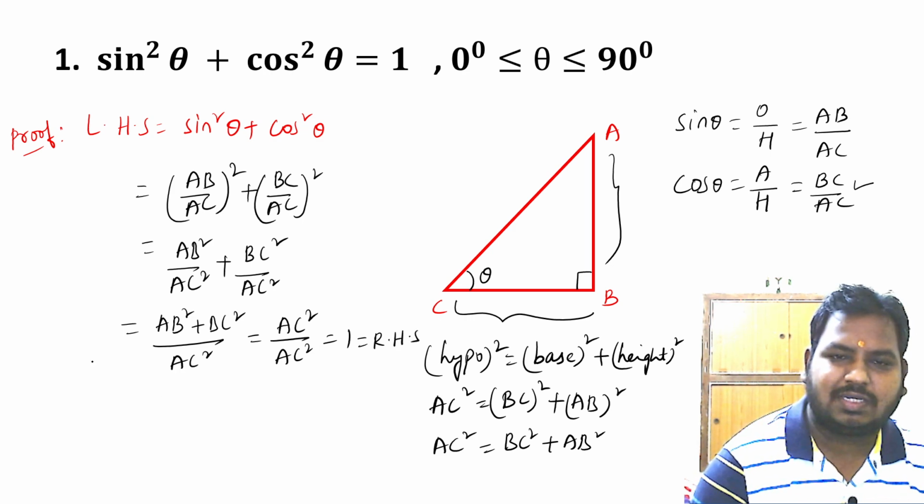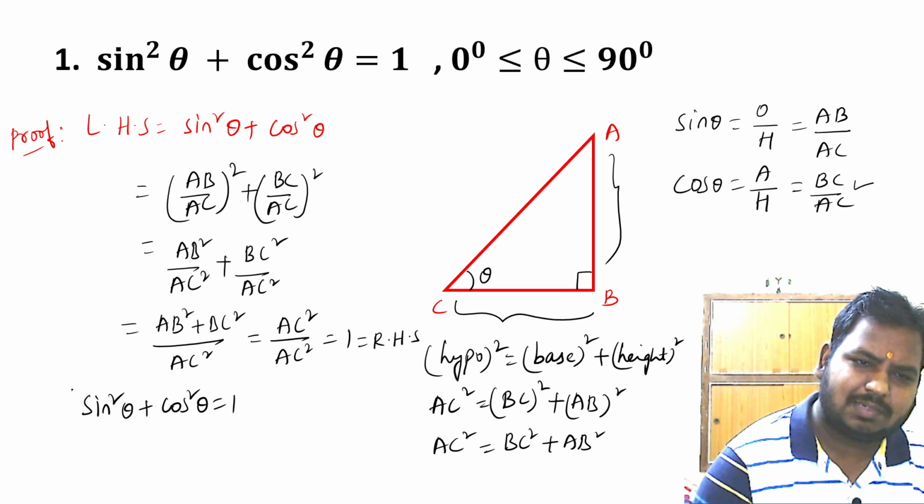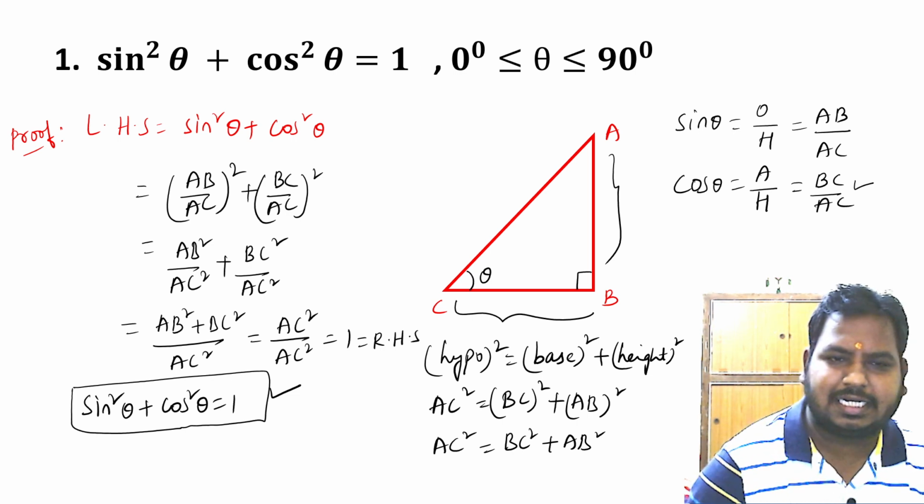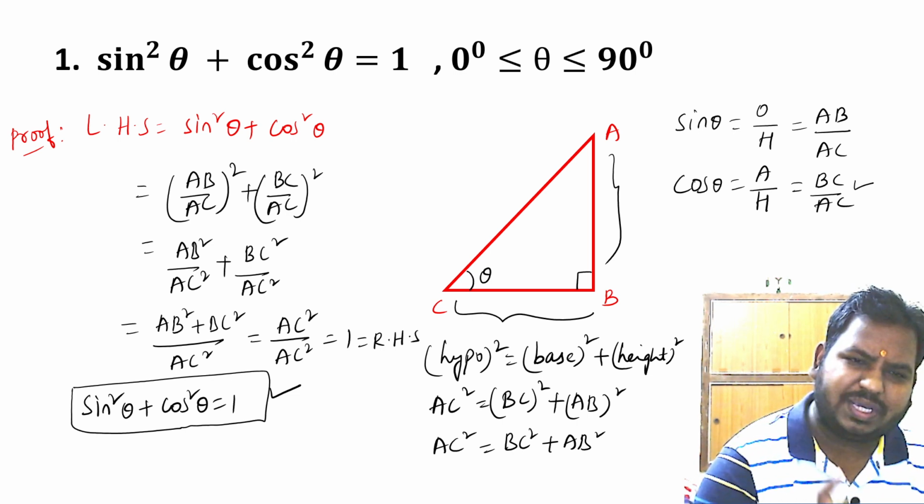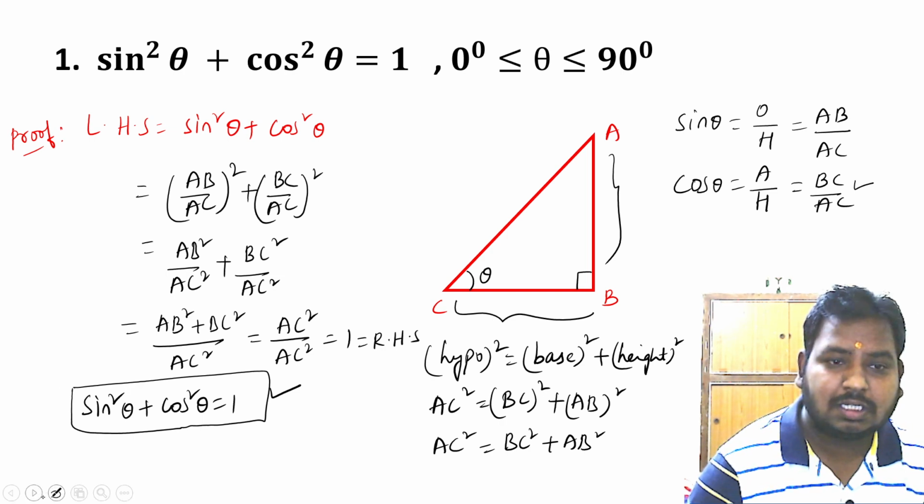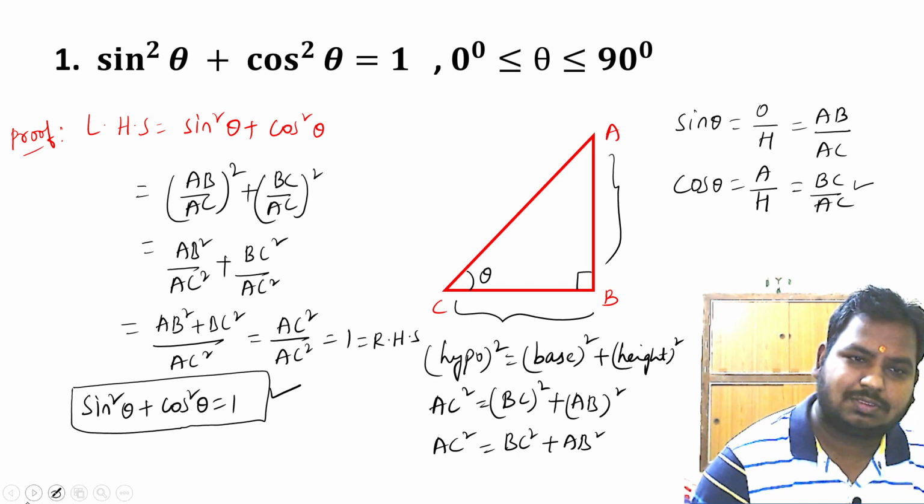So finally, what can we conclude here? We can say that sine square theta plus cos square theta is equal to 1. Sine square theta plus cos square theta is equal to 1 is the first identity. But we can make two deductions from the first identity, and those deductions are very important.